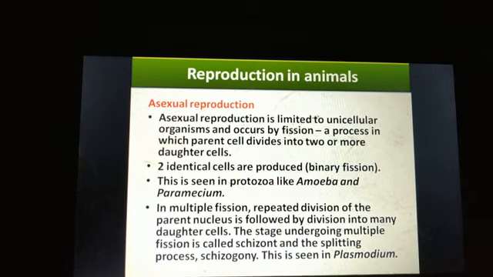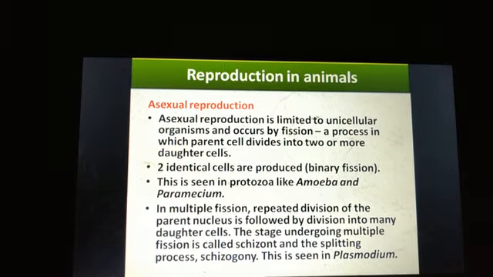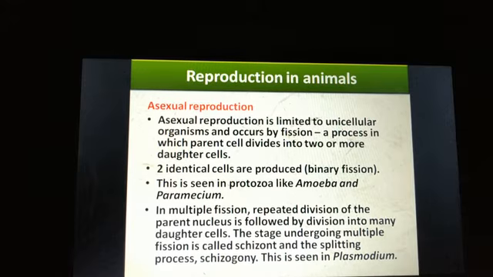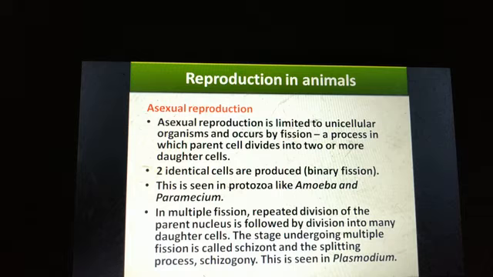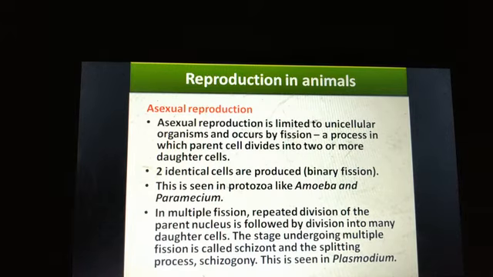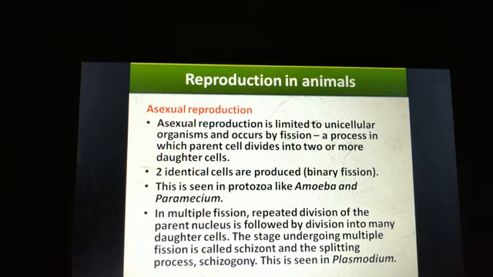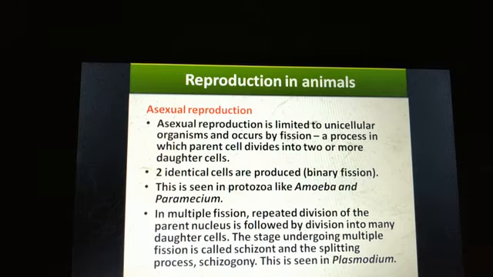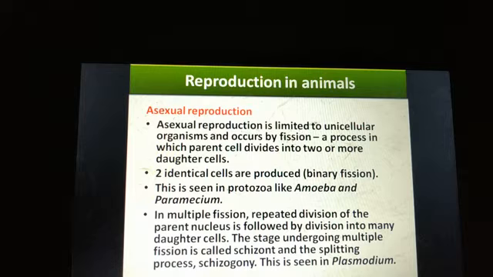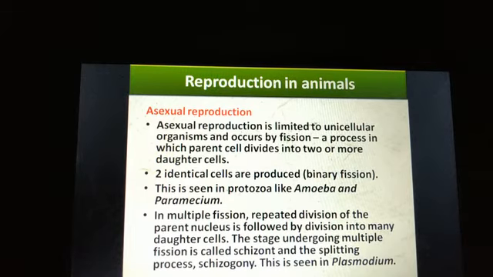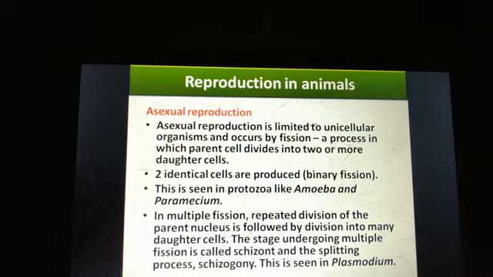Hello students. So in the last few classes we have seen reproduction in microorganisms and in plants. In today's class we will see reproduction in animals. So again in animals it can be of two types, asexual reproduction and sexual reproduction. So first we will study about asexual reproduction.